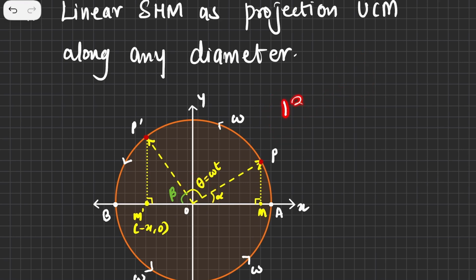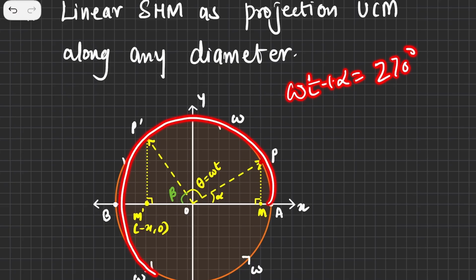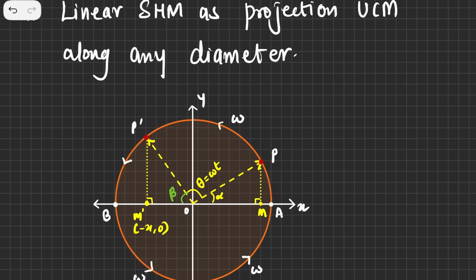Suppose this angle is 135 degrees, or in radians as well, then you can understand where the particle is. If I give you the value of ωt + α as 90 degrees, then you know the particle is over here. If I give you 270 degrees, then you know that the particle has gone from here to here, and the particle is at this point. So basically ωt + α shows you where the particle is going to lie.